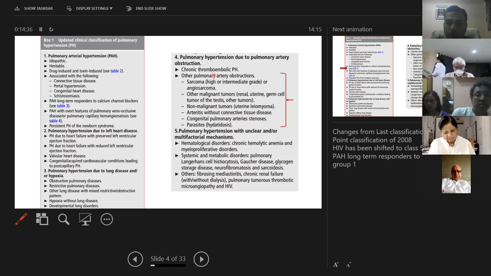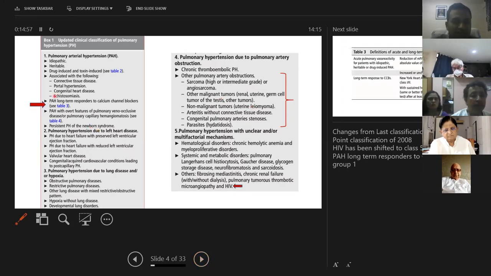But now any tumor, malignant or non-malignant, or any arteritis or congenital pulmonary artery stenosis, which is directly blocking the pulmonary artery, will be considered as group 4 pulmonary hypertension. This is only for academic purpose. Treatment wise, there's not much change to it. Another thing which we should know, something new which has been added, is pulmonary hypertension seen in long-term responders to calcium channel blockers. Now, what is that? We'll see in the next slide.